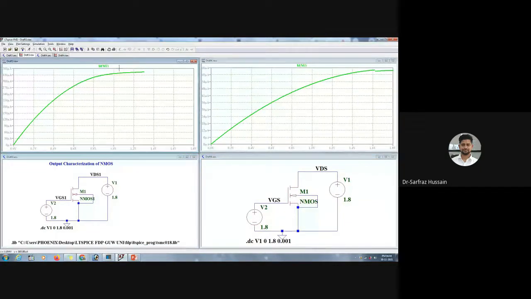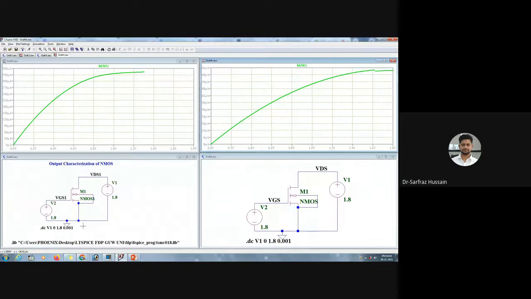So I guess now you are able to differentiate these two models, right? So now you can see the difference between these two models. It is having an upper curve and a lower curve. For this model, you can see it is going up to 360 microamperes, but for this particular model, it is going up to 66 microamperes. So there is a difference. When we use a model file, it will be different. And if we don't use a model file, it will show the standard NMOS or PMOS properties. So this is the difference.